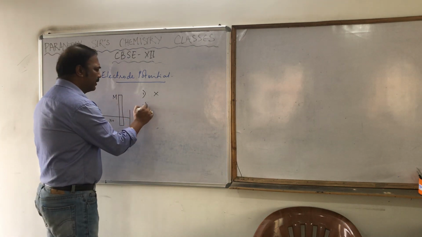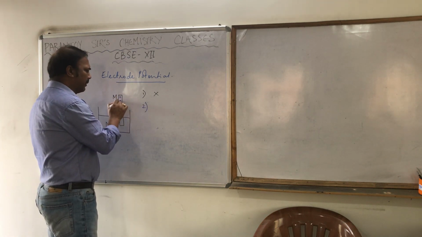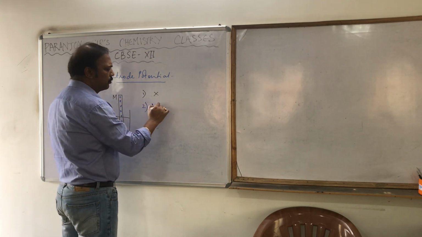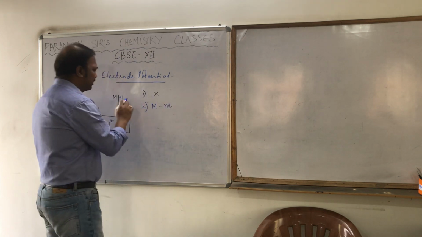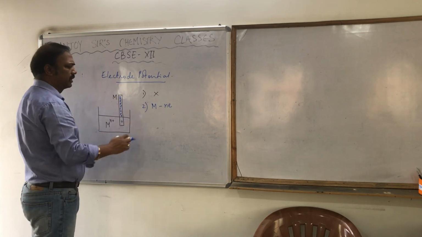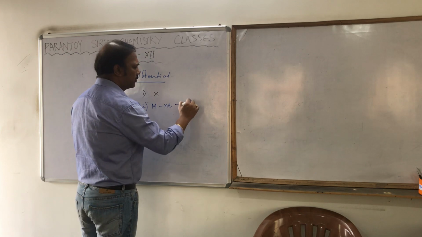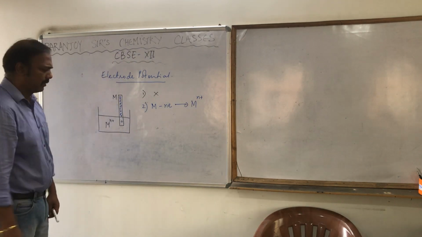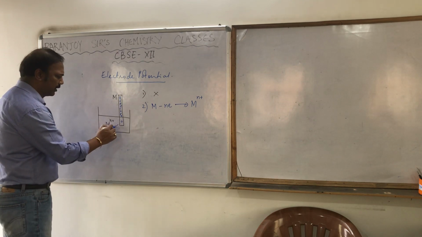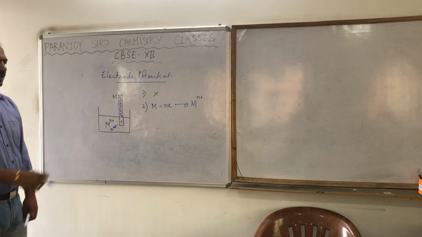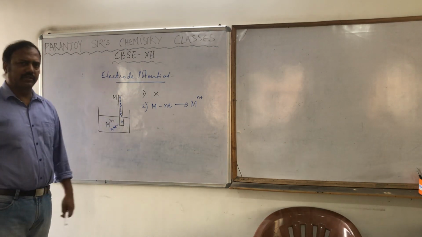Second, the metal atoms present in the strip will lose n electrons. It will lose the electrons here, and will convert into Mn+ and will come to the solution. So some Mn+ is coming to the solution.